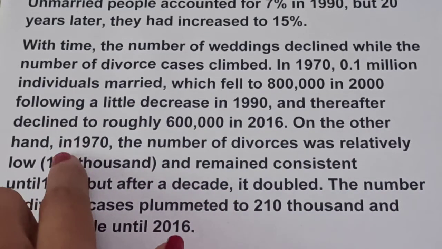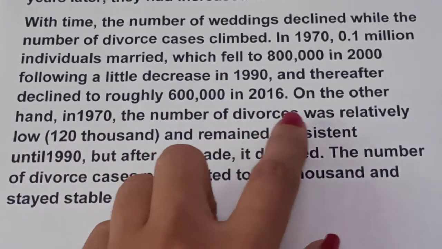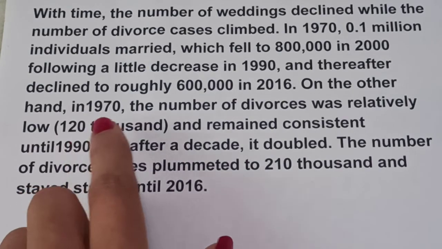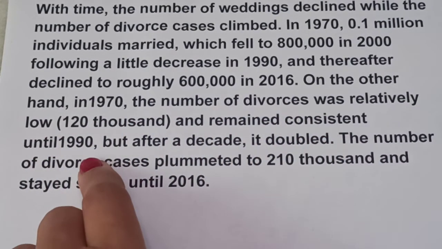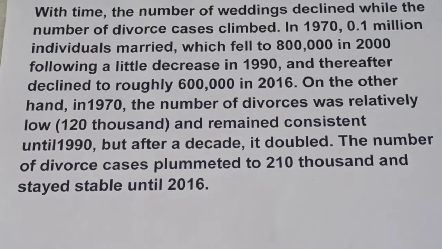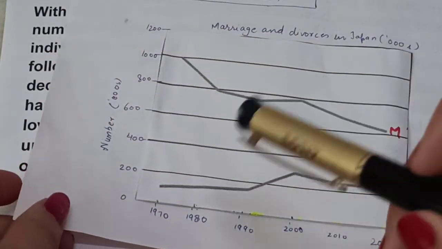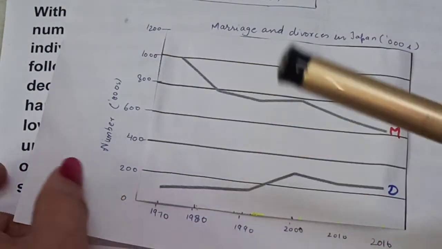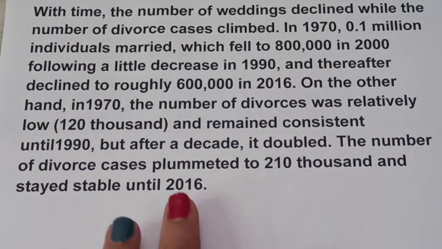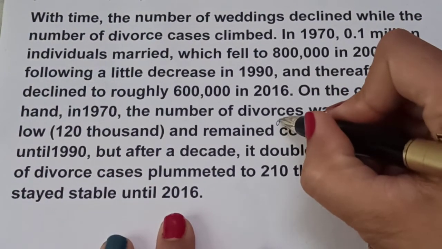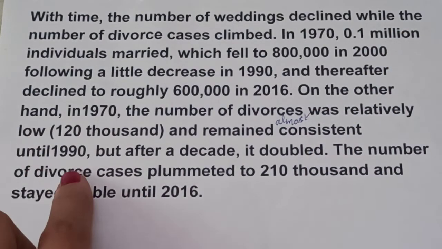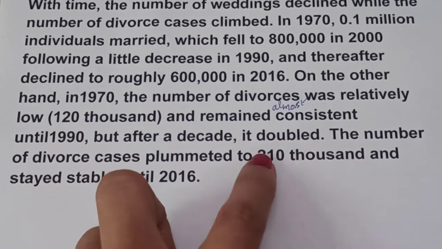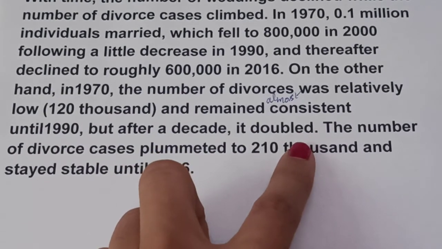Now on the other hand, in 1970 the number of divorces was relatively low, 120,000, and remained consistent until 1990. So until 1990 there was a little increase. That's why we are saying that it remained almost consistent. That's why we can write here that it remained almost consistent until 1990. But after a decade it doubled. In the year 2000 it doubled.